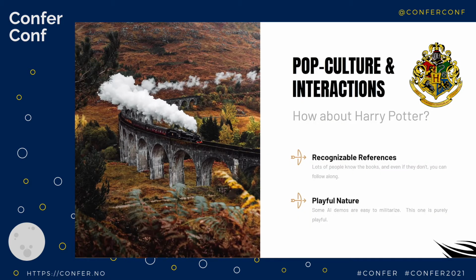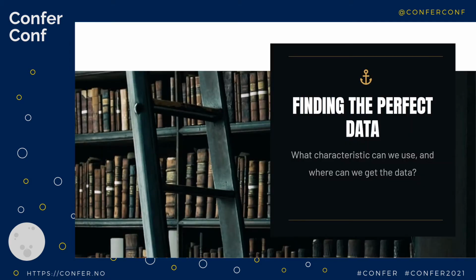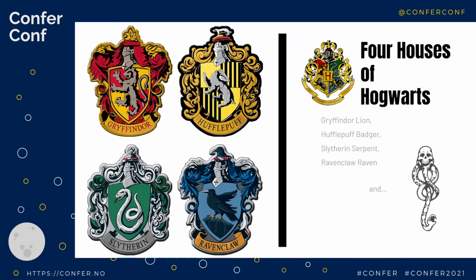And so that's why I say, for starting off at Magic, let's start off with a pop culture interaction. I need recognizable and playful icons that we can use. So it's time for me to figure out where I can find something to do with Harry Potter to start us off here. And I thought, I know exactly what we could do. My concept is, what if we took the 4 Hogwarts houses?